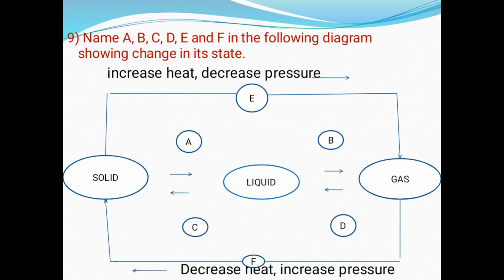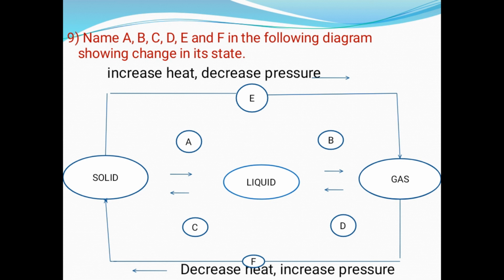Next they are asking, they have given solid to liquid, liquid to gas, and solid to gas, as well as gas to solid, and they are asking to name the process that is taking place in each. Here if we see from solid to gas, there is an increase in heat and decrease in pressure. For gas to solid, heat is decreased and pressure is increased. So A is the solid to liquid conversion.